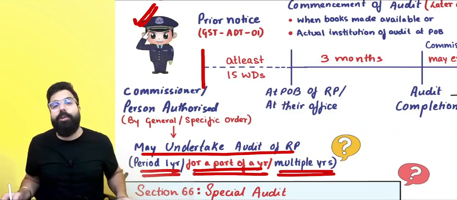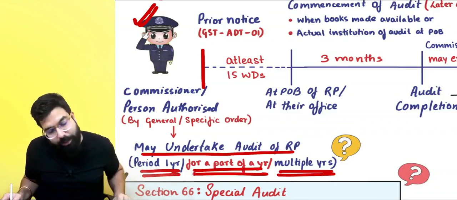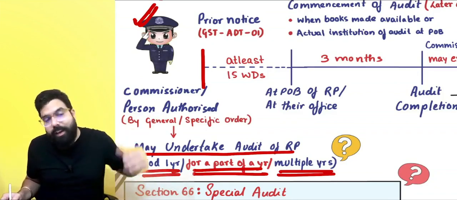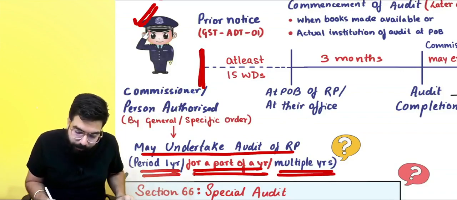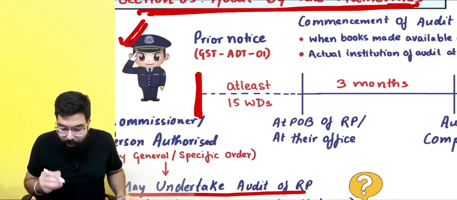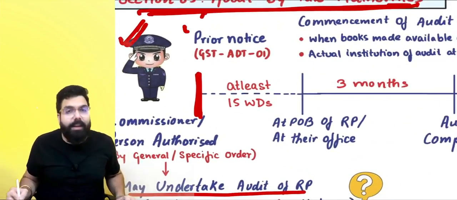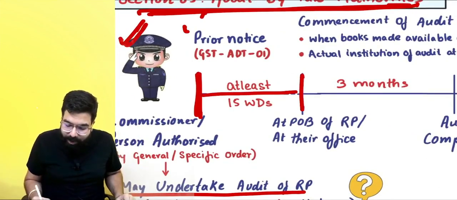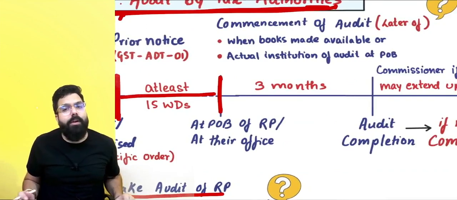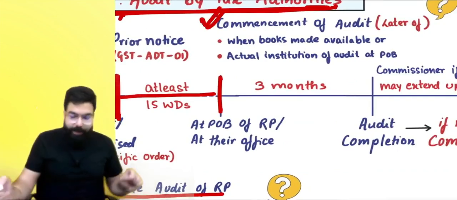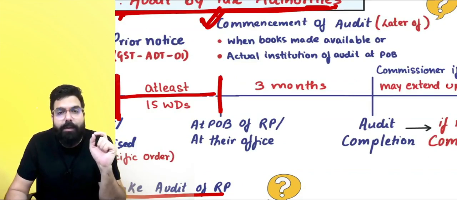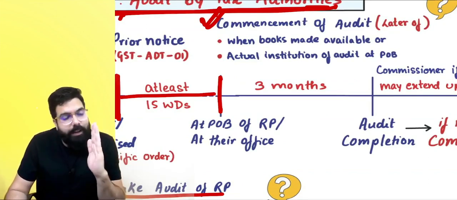So your exam question: can an audit be for a part of the year? Yes, sir. Can an audit be for multiple years? Yes, sir, it can be. Now, before they start an audit, always remember prior notice is given in GST ADT 01, which is at least 15 days prior to commencement of the audit. Everyone listen to me very carefully. 15 days prior notice has to be given, and then the audit can start.